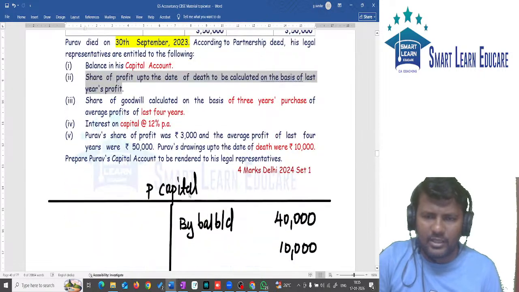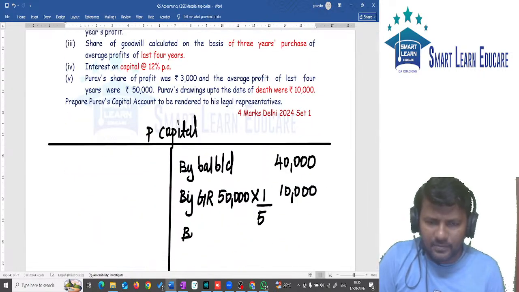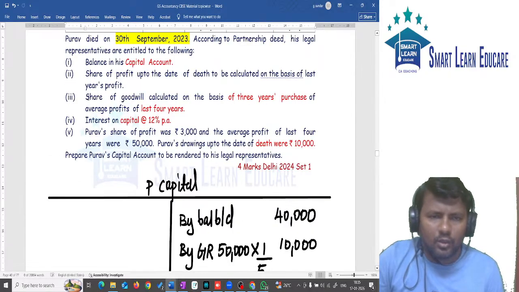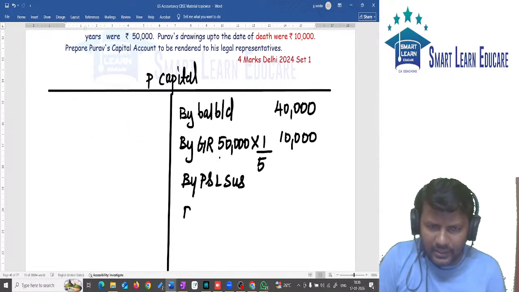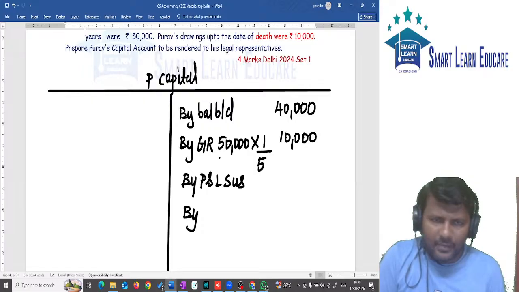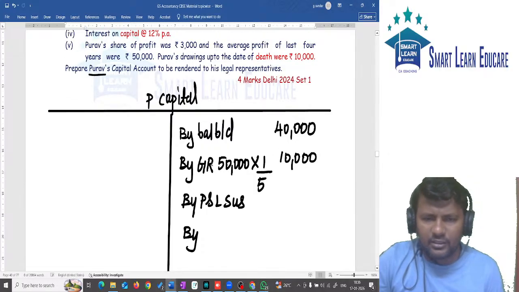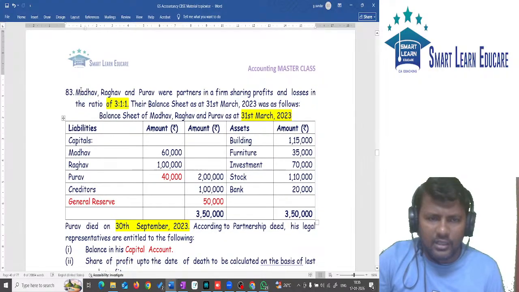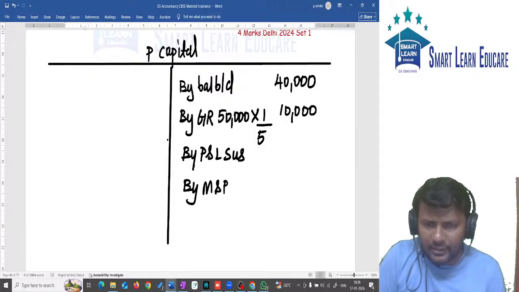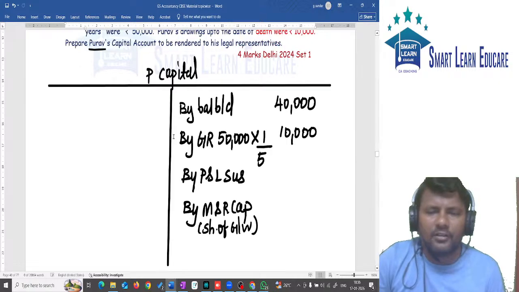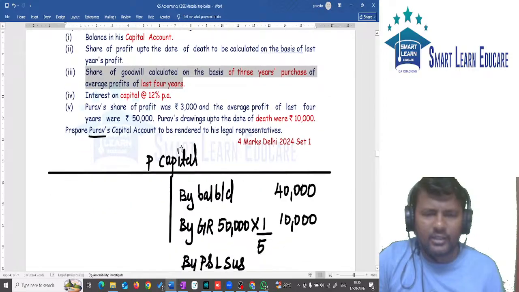Next, balance in capital has been given. P&L suspense is to be given. By P&L suspense, the P&L suspense amount will come. Goodwill is to be calculated based on average profit. For goodwill, you should not write by goodwill. For partner P, the gaining partners will be M and R. So here you write by M and R capital. Within brackets you can write share of goodwill. Okay? Next, this is over.